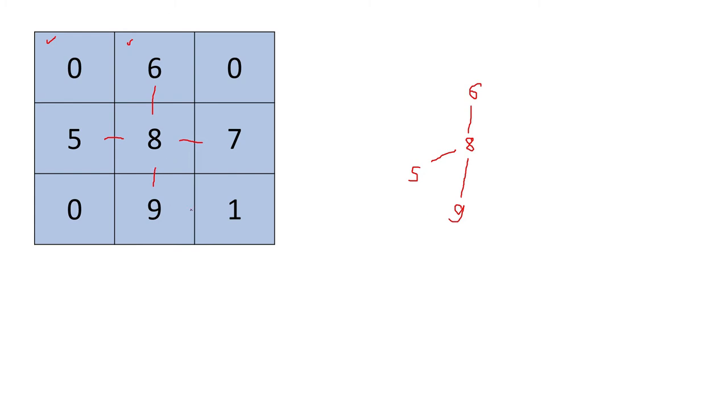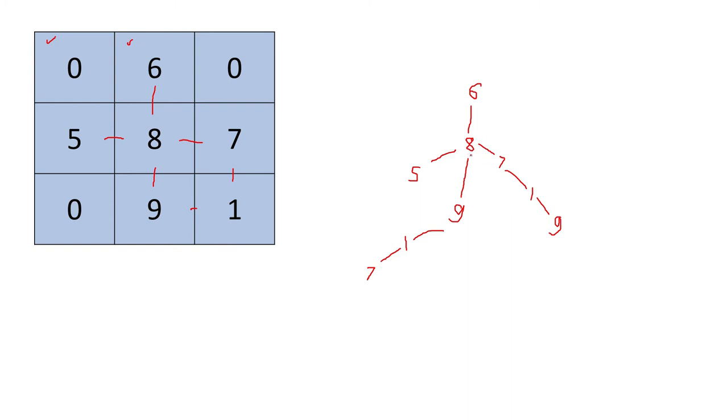From 9 where can we go? We can go to 1, and from 1 we can go to 7. So suppose from 8 if we want to select another path, that is 7. At that time we can go to 7, and from 7 we can go to 1, and from 1 we can go to 9, right? So we can't move any further. Now how to calculate the maximum amount of gold? From any junction point you have to choose which branch I will choose.